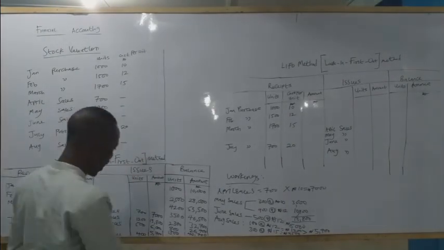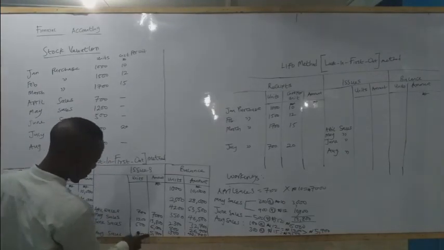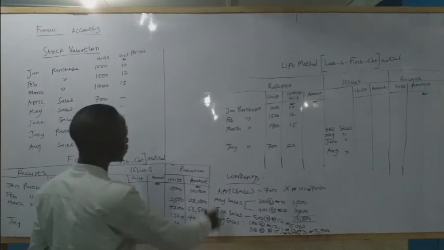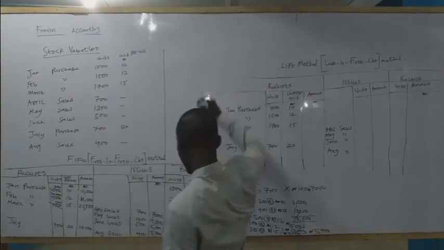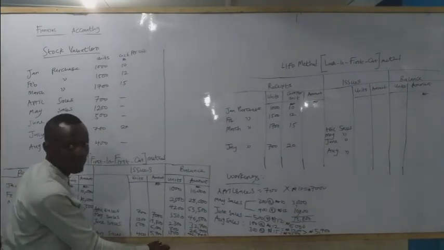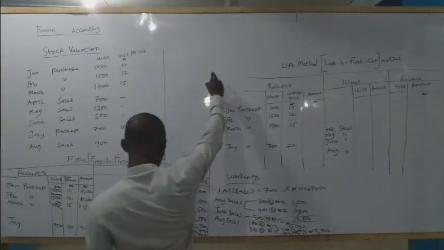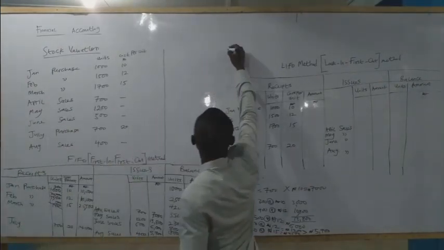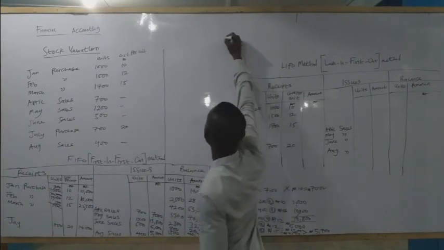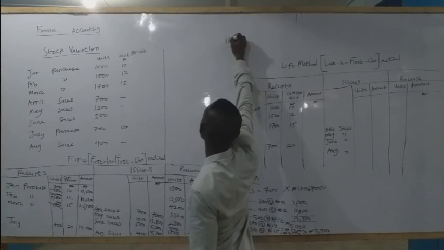So how do we do that? We less 400 units from the 1,500 units we have, which will give us the balance now. So remove 400 units from 1,500, then we have 1,100.